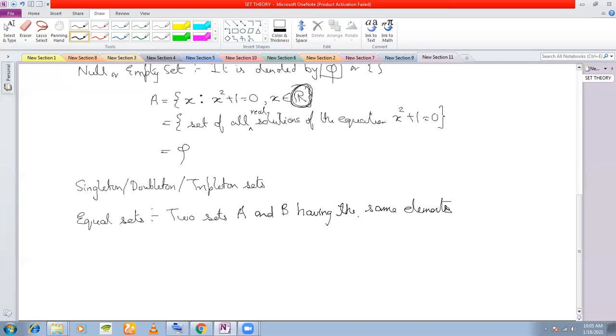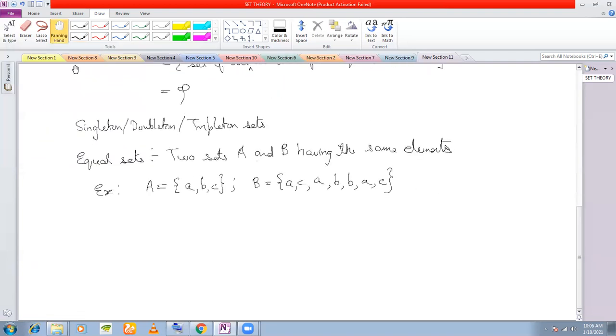Same elements. They comprise the same number of elements. For example, suppose I take the set A as a, b, c, and I take the set B as a, c, a, b, b, a, c. Are these two sets equal? Yes, sir. Why?